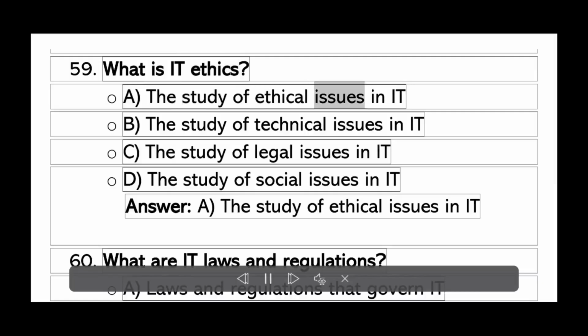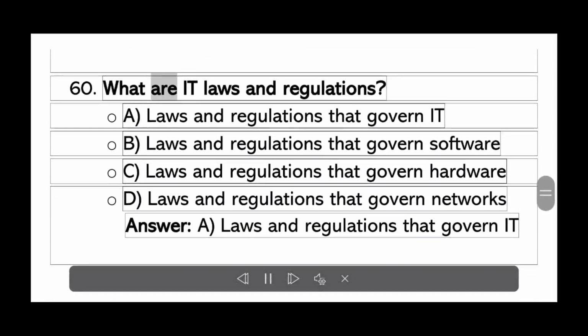What is IT ethics? A. The study of ethical issues in IT. B. The study of technical issues in IT. C. The study of legal issues in IT. D. The study of social issues in IT. Answer A. The study of ethical issues in IT.